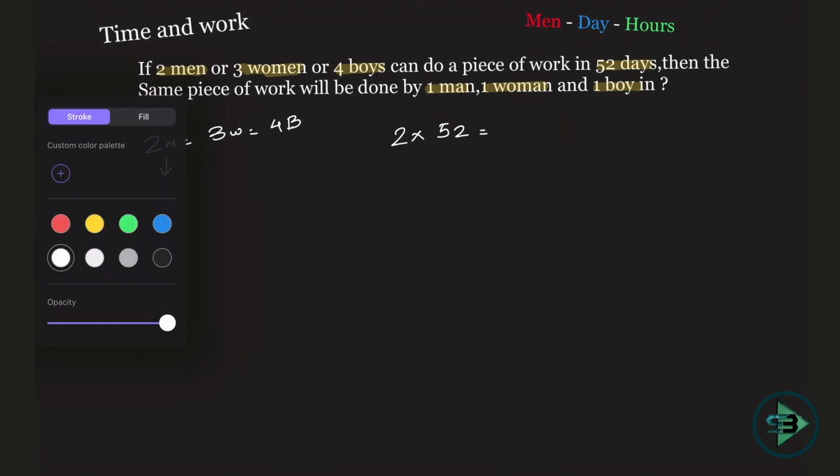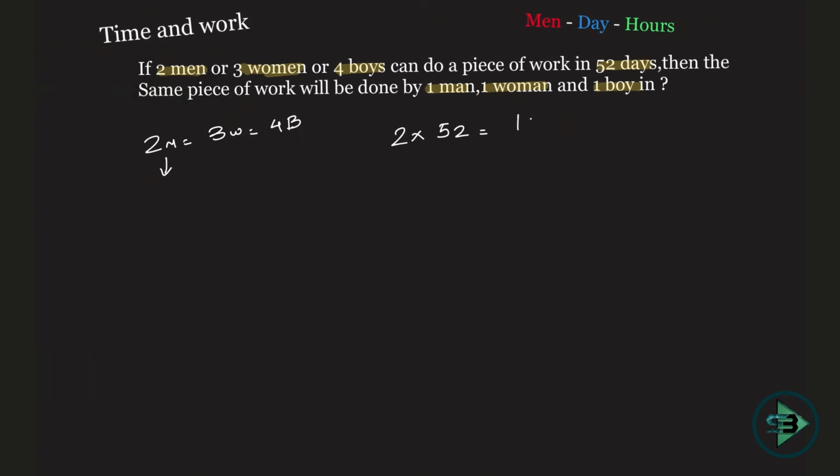What is being asked to me now? 1 man plus 1 woman plus 1 boy could do it in how many days? So let's write the days as X. That's the question. Now this is men, so I'll have to make this also to be men, because men can be compared only with men, because their efficiency is the same, as we have seen in the earlier problem. I have 1 man here. I have to convert this 1 woman and 1 boy into man, and take everything in terms of man.